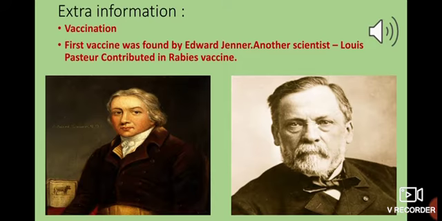He injected it into a boy who was bitten by a mad or infected dog, and that boy recovered from the rabies disease. This is how the evolution of vaccination took place. In the slide you can see the pictures. The first is of Edward Jenner, who is the father of vaccination, and the second is of Louis Pasteur.